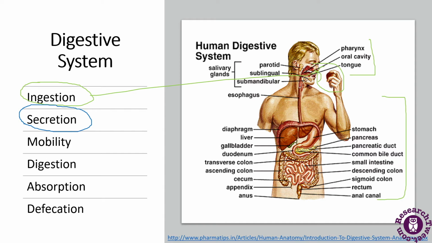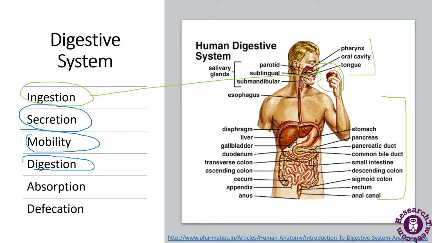Next comes motility. Motility refers to the movement which causes propulsion and mixing of food through the gastrointestinal tract. Digestion is the mechanical and chemical breakdown of food. We have discussed digestion in detail.